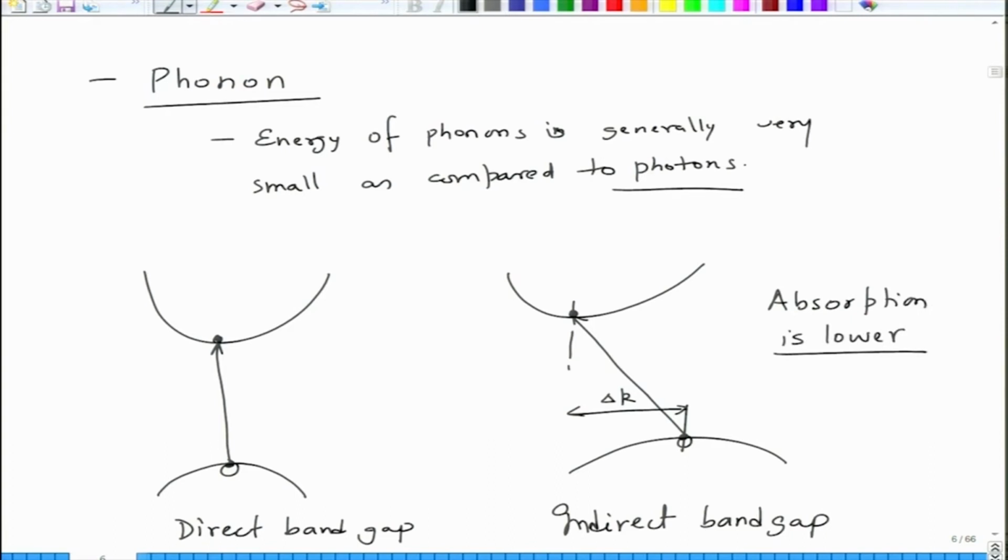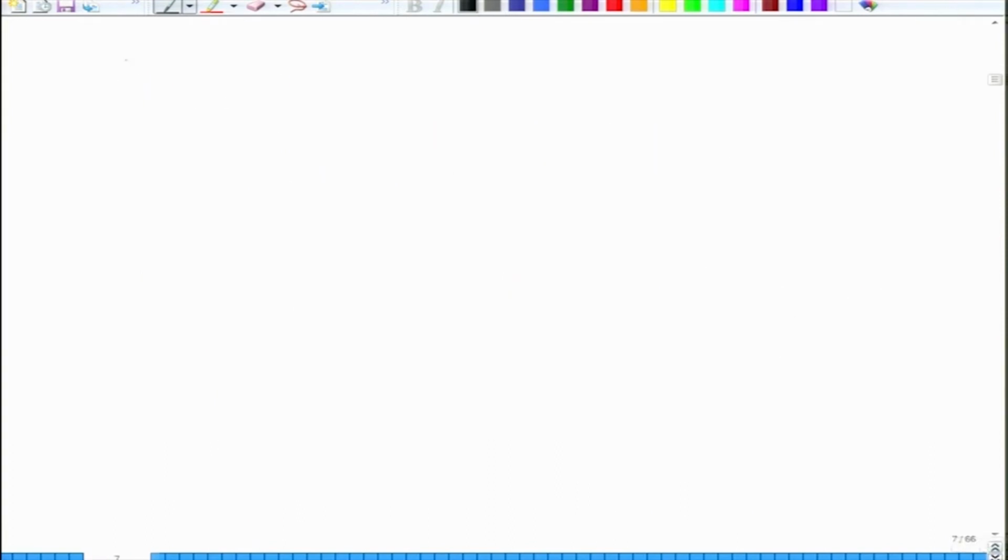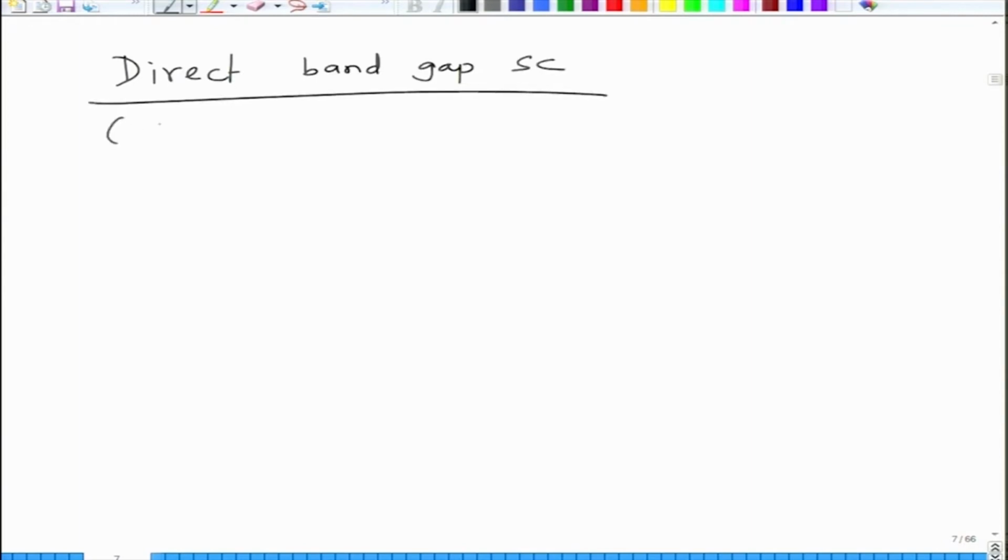So in case of direct band gap semiconductors, examples are gallium arsenide, gallium indium phosphide, even copper indium gallium selenide, etc., and cadmium telluride.